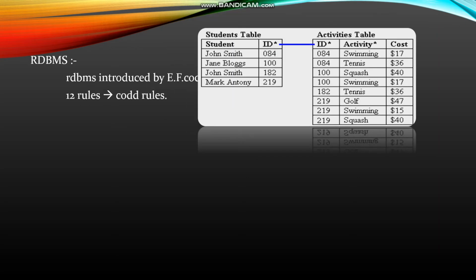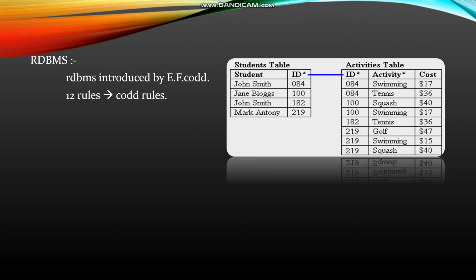For example, according to the information rule, data must be organized in tables, that is rows and columns. In the RDBMS perspective, a database means a collection of tables, and tables mean a collection of rows and columns. Every table must contain a primary key to uniquely identify records. For example, ID is uniquely identified here. One table is related to another table using a foreign key. So ID is the foreign key here. Like that, 12 rules are there. I will explain in the next session.